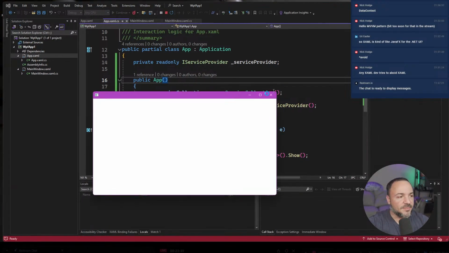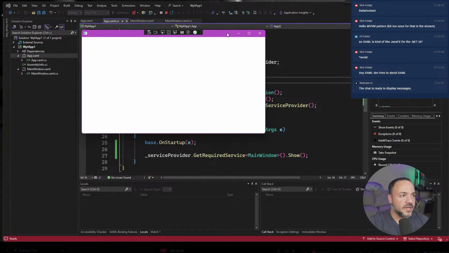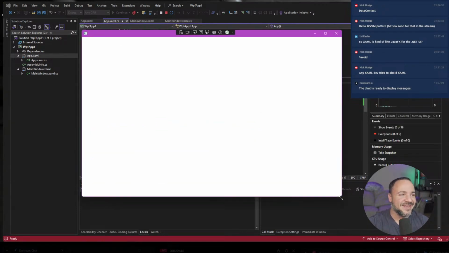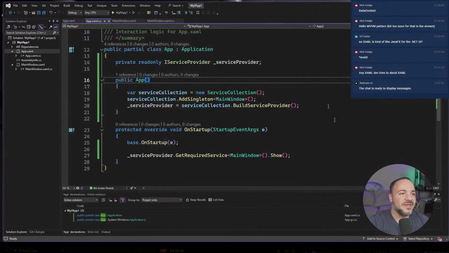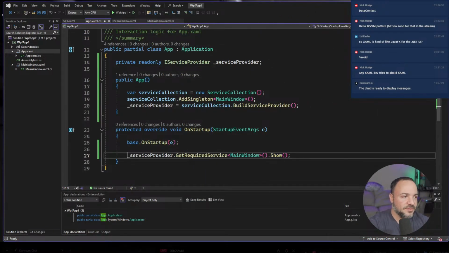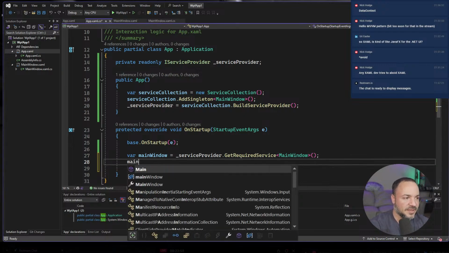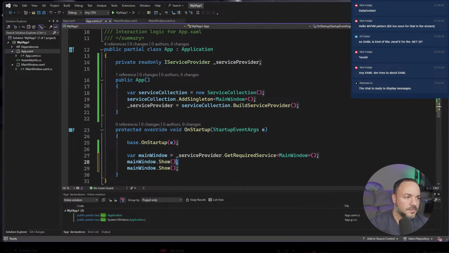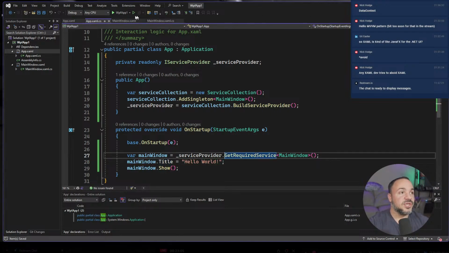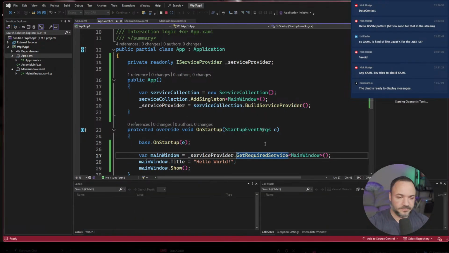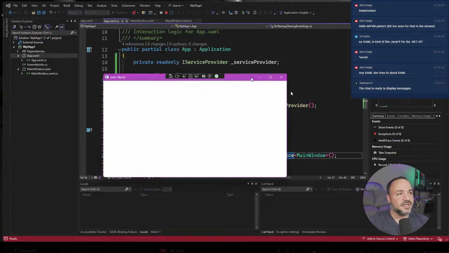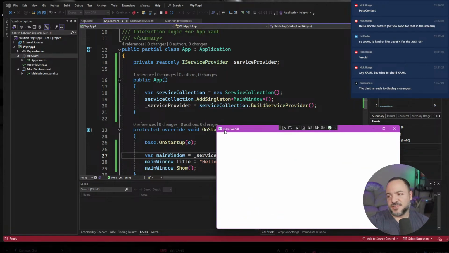And of course, it's going to take a moment. There we go. So look, it does the exact same thing. Not exciting at all. But maybe we can do something like this, just to show that it's working, because I realized that that looked the exact same. We could do something like main window title, just so you know that it's actually running this code and not some leftover remnants of what we had before. But you can see the title says hello world now.